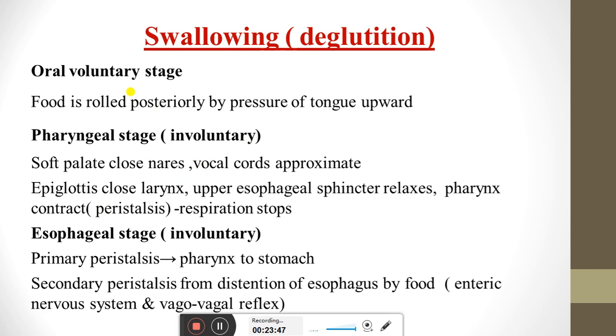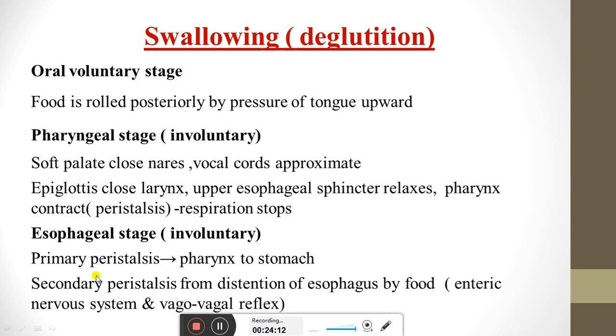And in the oral voluntary stage, food is rolled posteriorly by pressure of the tongue upward. When we move the tongue upward, the food is forced by pressure into the posterior part of our oral cavity. Then the esophageal stage.